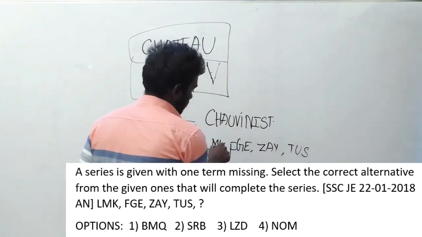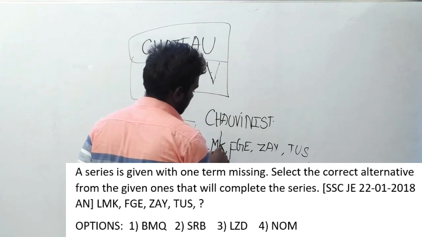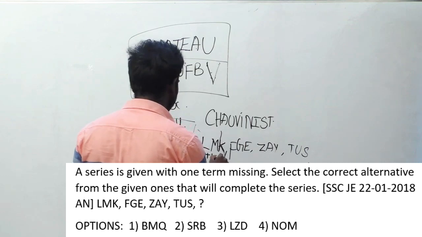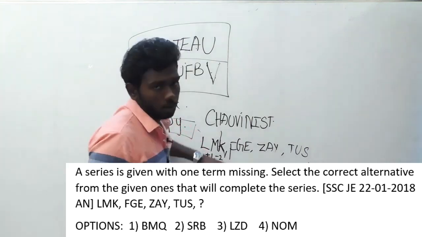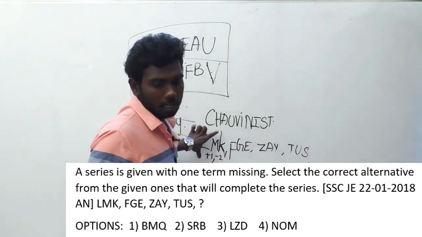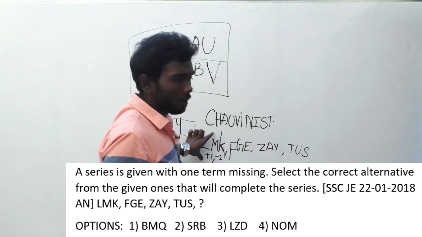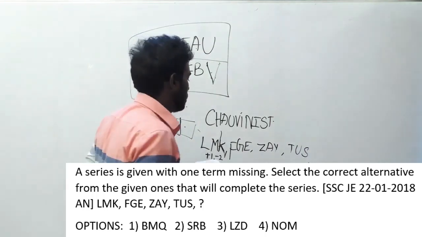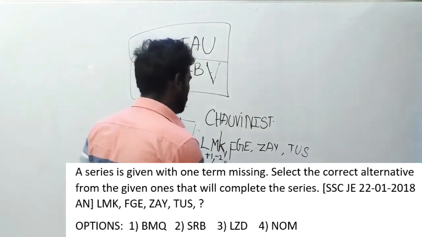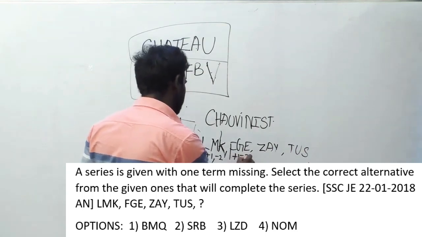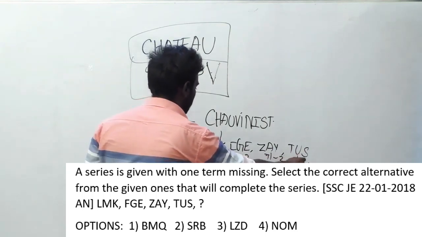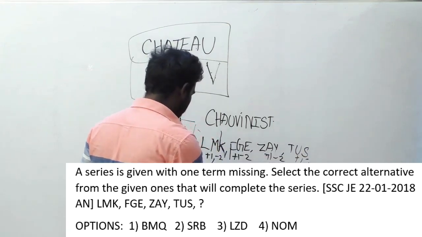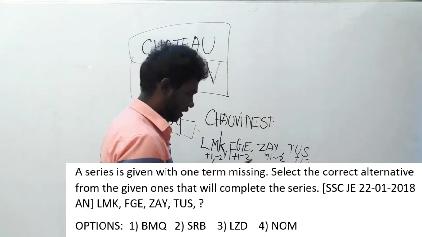If you could solve the logic in this question initially, it is easy to get the answer. The logic here is +1 and -2. I have told you initially that when this type of alphabet question is asked, you have to write ABCD in 5 rows and 5 columns with a constant number. If you have written it already, it will be easy for you. If you check each word here, it follows the same logic, +1 and -2. To complete the series, check which option follows the same logic.